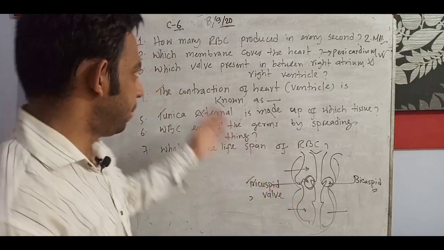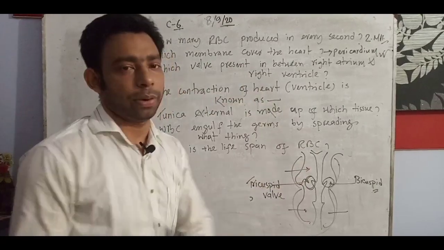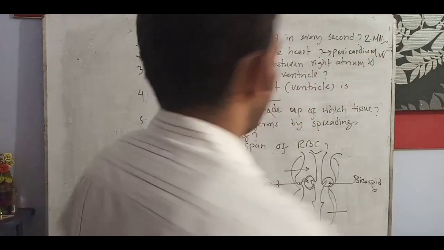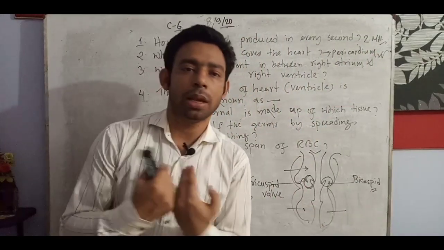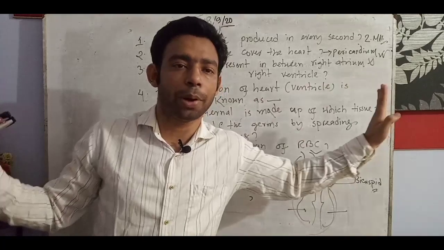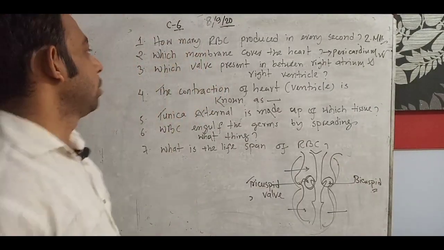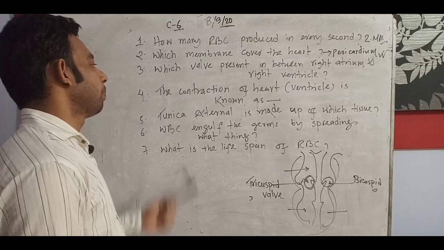If it asks which valve is present on the right, remember tricuspid. Many of you think this is left and this is right. No, you should stand like me, and this is your right part and this is your left part. So tricuspid and bicuspid. Don't miss this one.